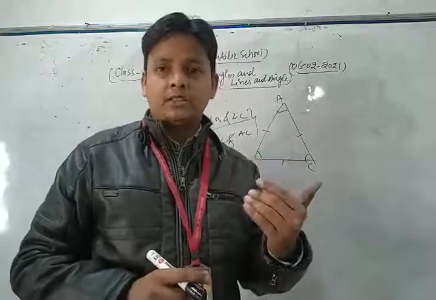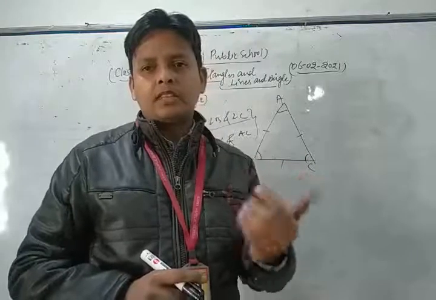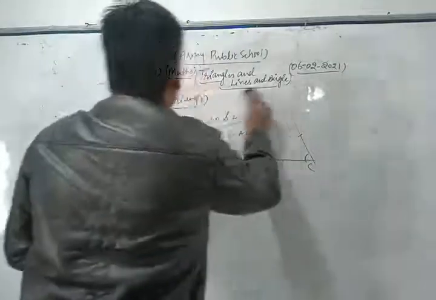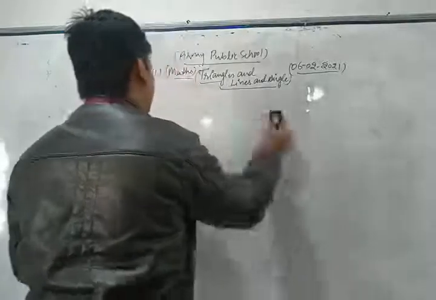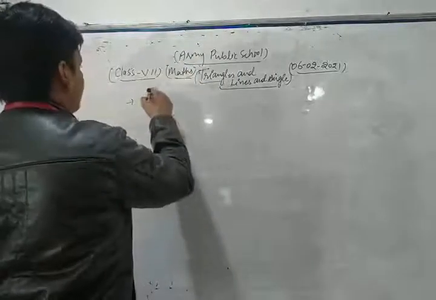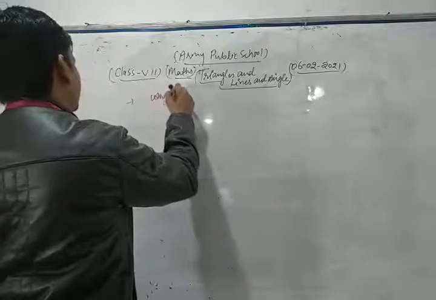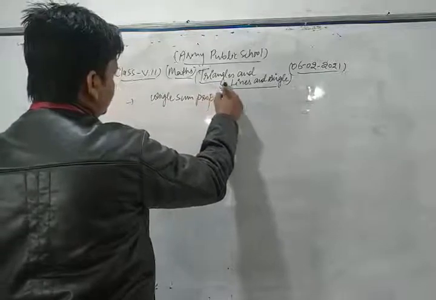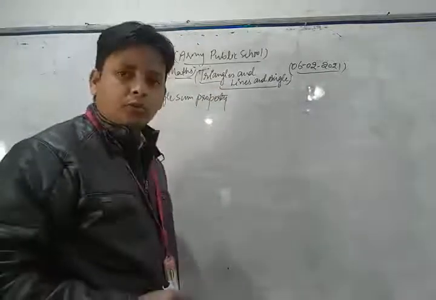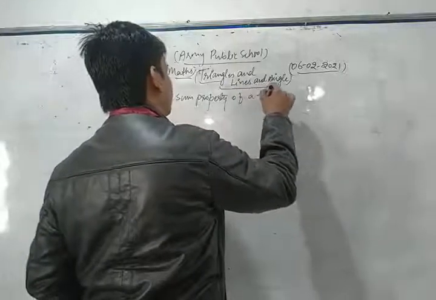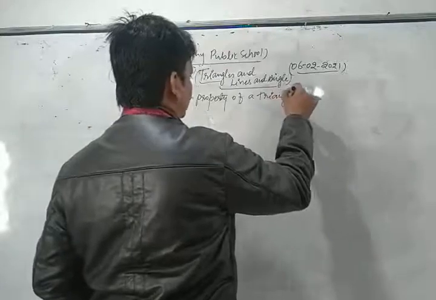What is the method to prove that property? Let's see, dear students.